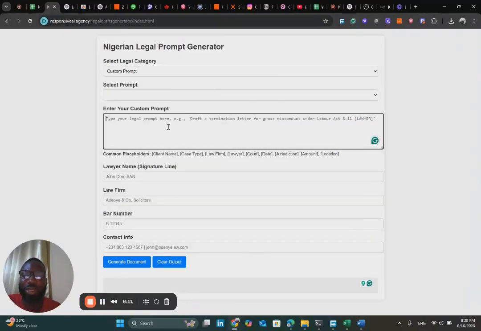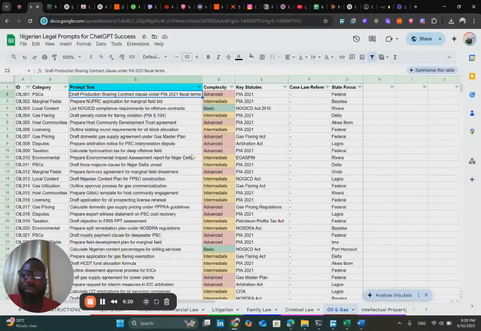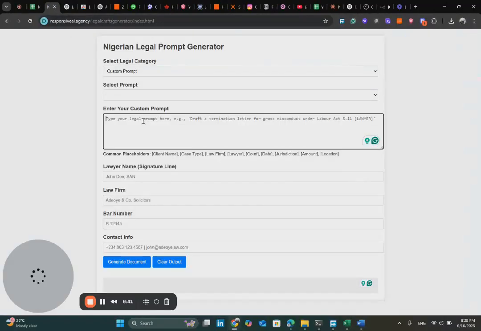So you don't want to use the suggested prompt. You could just prompt yours with the extra file that we're adding to this package. So for example, let's say you have a litigation case, as the case may be, and you want to draft a document, let's say on disputes. So you could just pick this, prepare arbitration notice for PSC interpretation disputes. You copy that and then you come to the interface and then you put it there.